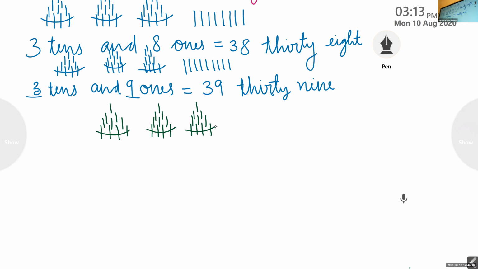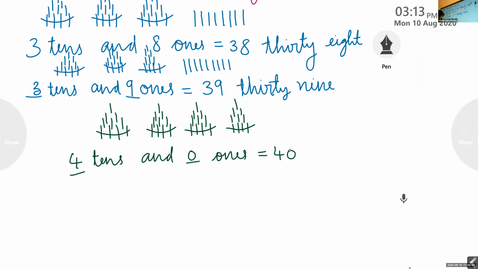Very good. So we draw 4 tens, and this is the fourth one. So we have 4 tens and 0 ones. So the number is 40.